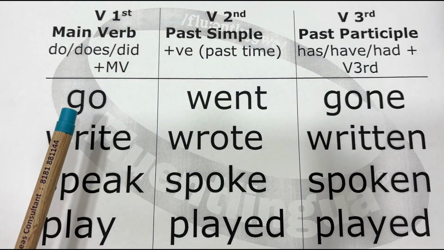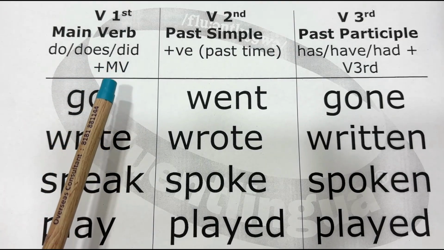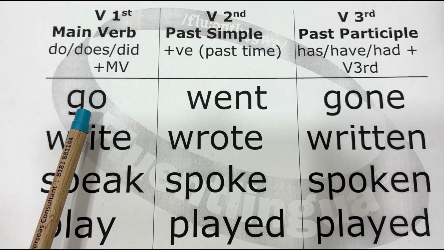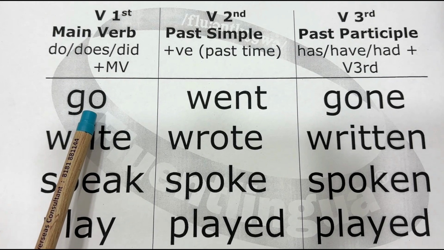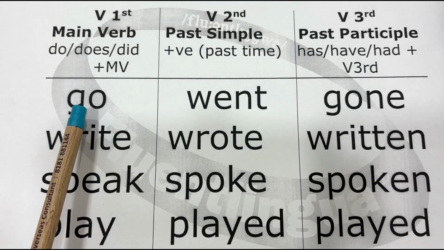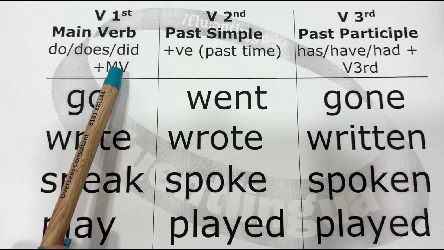So, usually in a sentence, when you have do, does, or did, we always take the main verb. For example, he didn't go to his office yesterday. He doesn't go to his school every day. So with do, does, and did, we take the main verb.